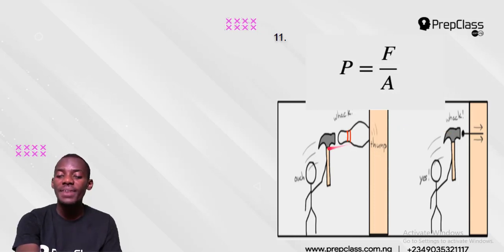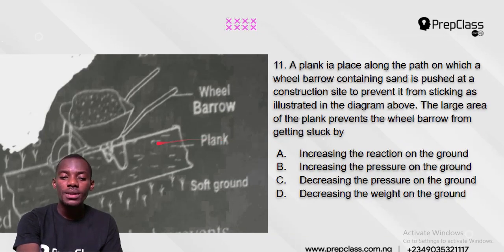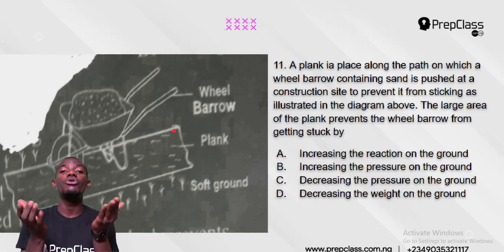So now what we have here is this. Look at this wheelbarrow. This plank here is very wide. That means it has a large area, and therefore the pressure exerted will be low. But if this wheelbarrow were standing on something pointed downward, it would have higher pressure. So it was spread out so that there will be lower pressure.